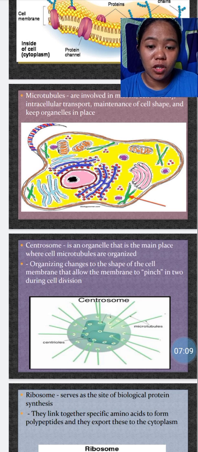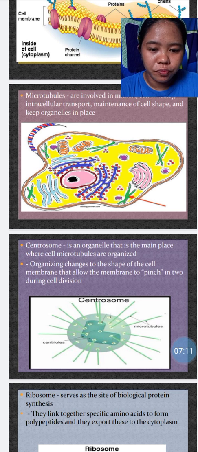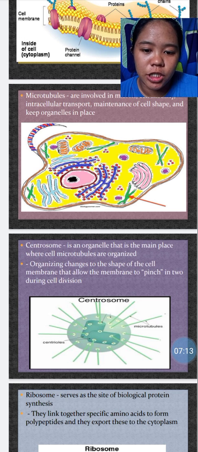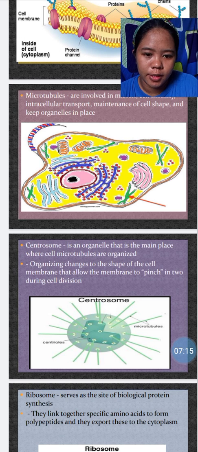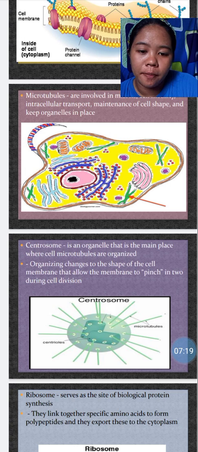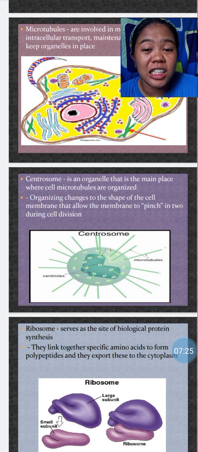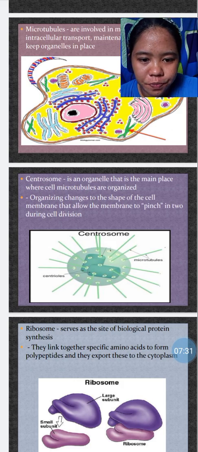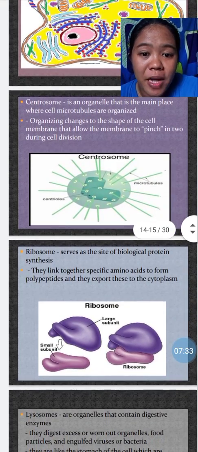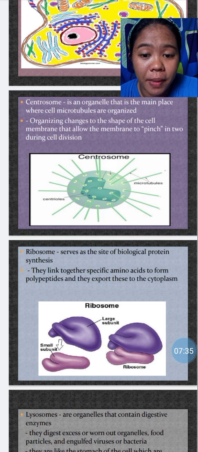Ino-organize din po niya yung ating cell shape, and the membrane that allows the cell to pinch in during cell division. Natatakal din po yung centrosome sa phases of the cell, the meiosis and mitosis. Pumapasok rin po yung centrosome doon sa topic na po yun.